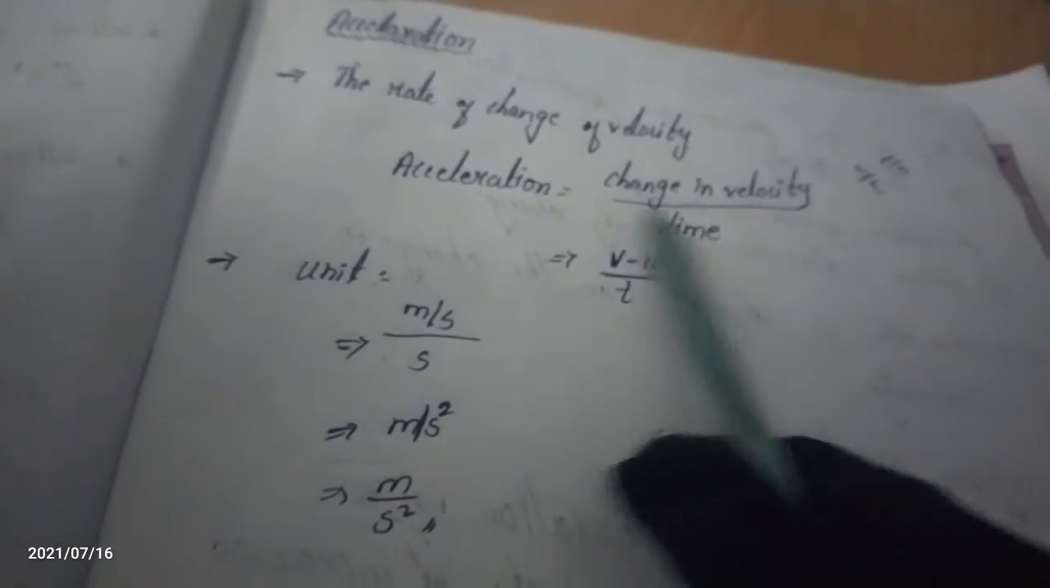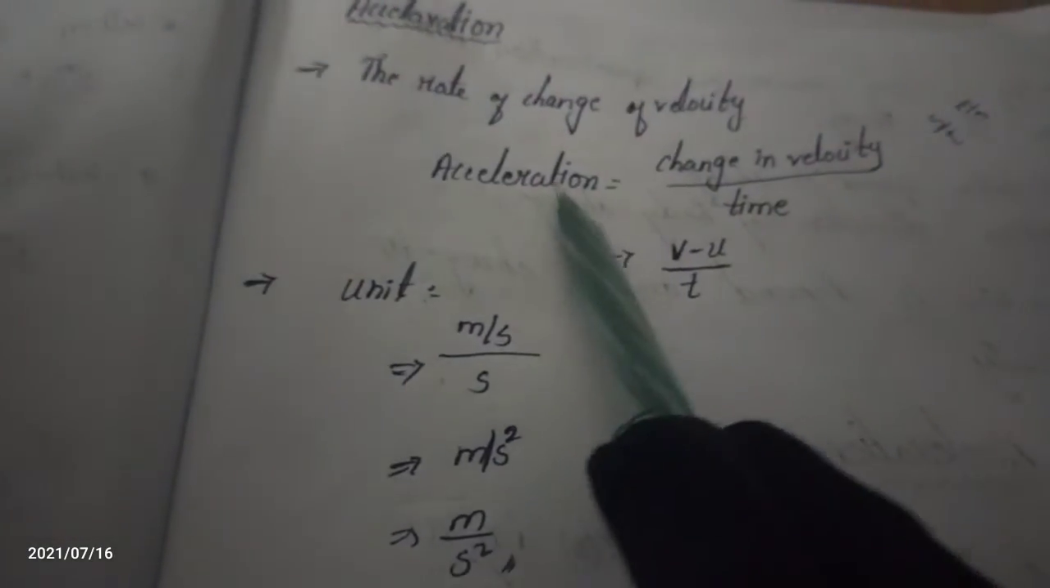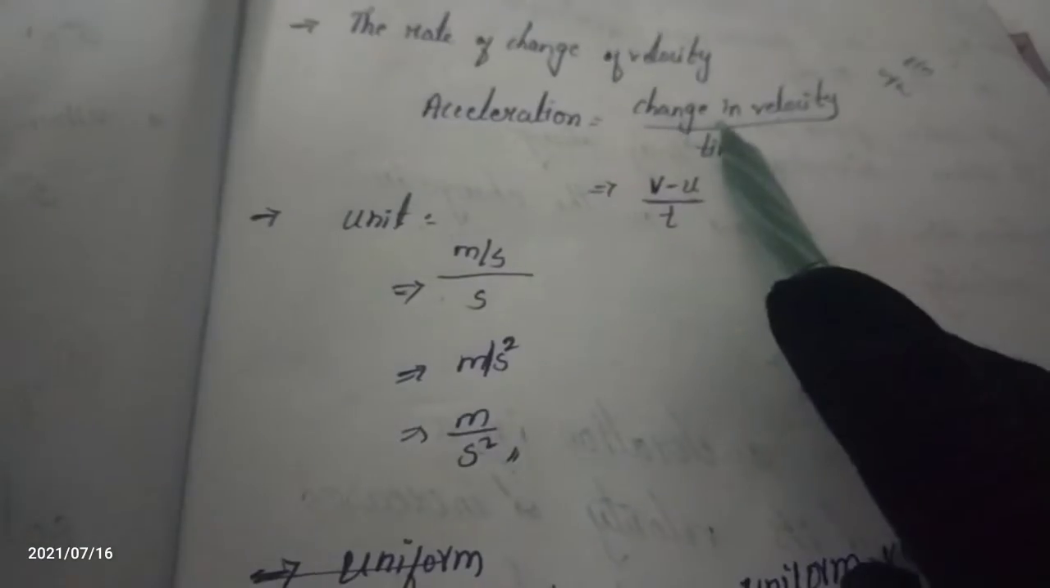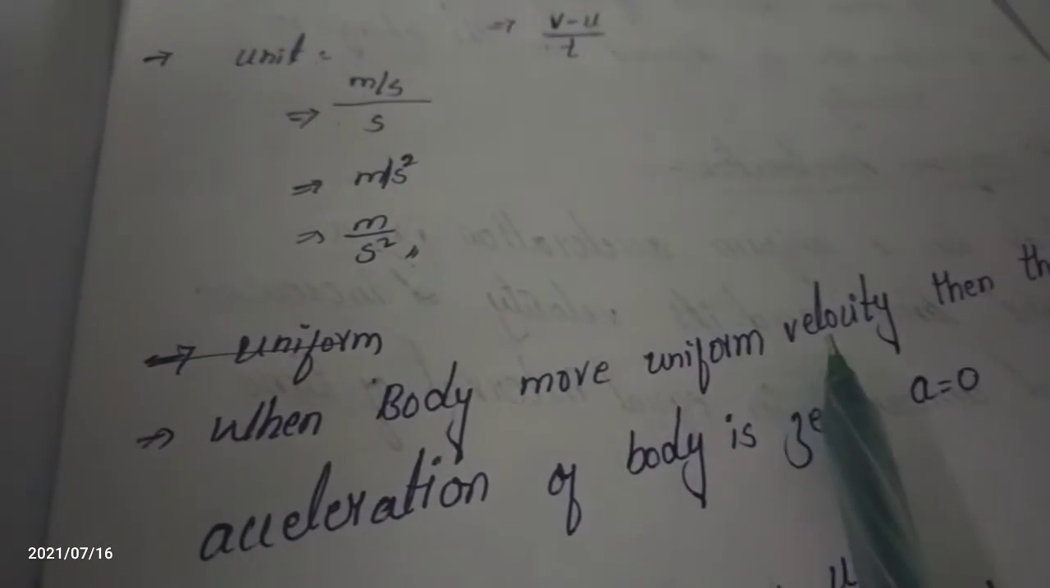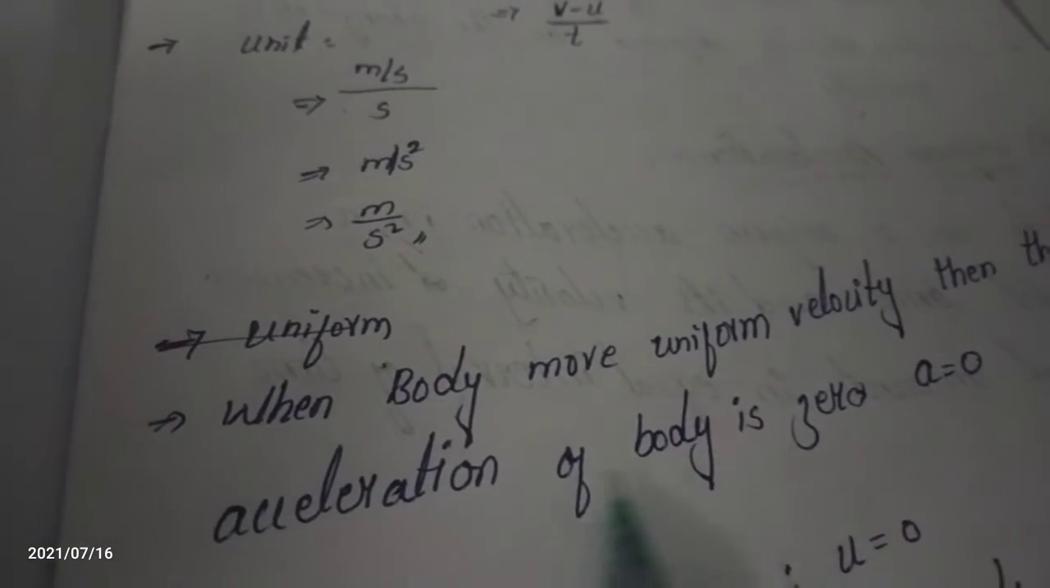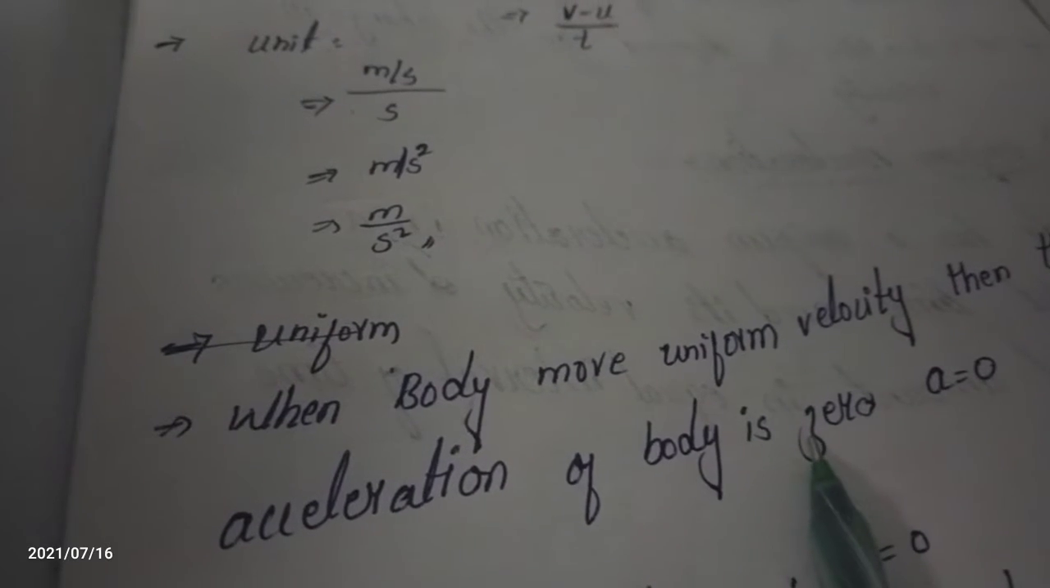What is the acceleration definition? Change in velocity is our definition. To become accelerated motion, the velocity has to change. Velocity should have to change. When the uniform velocity is not changed, that means the acceleration of the body is zero.